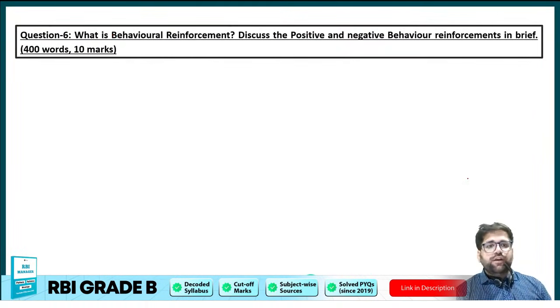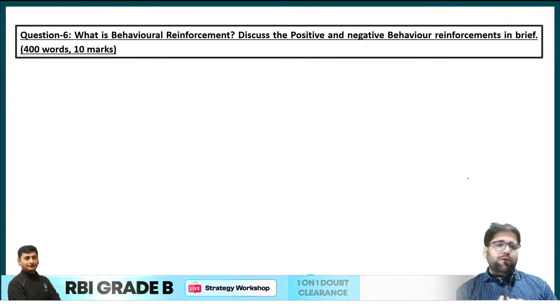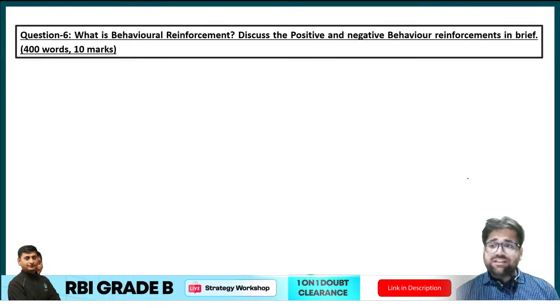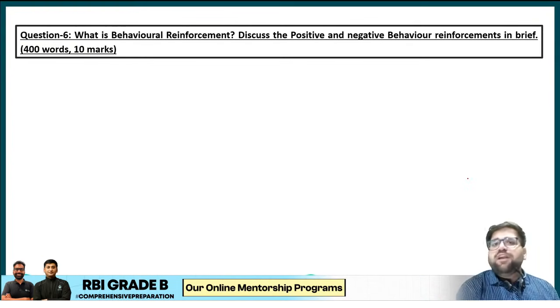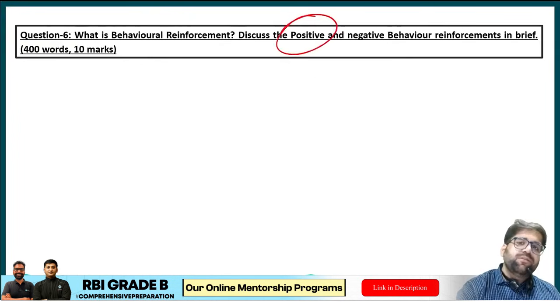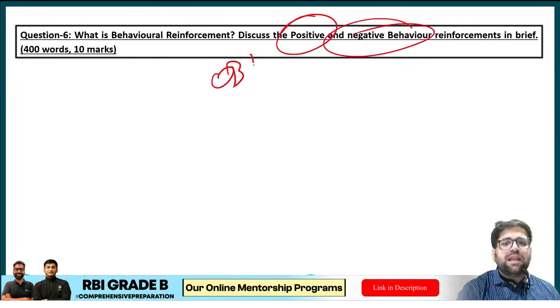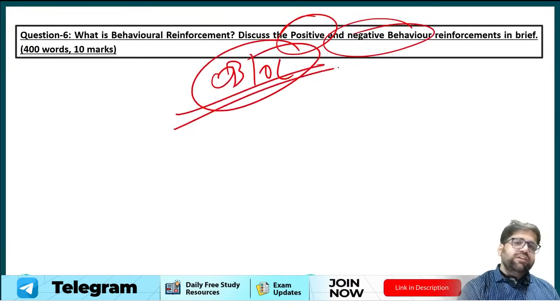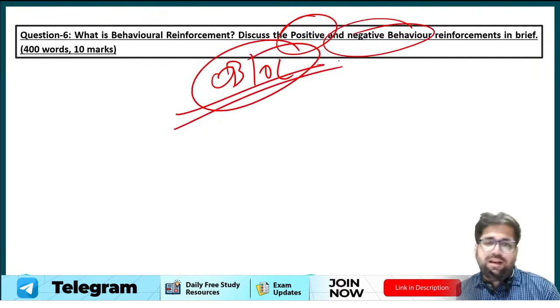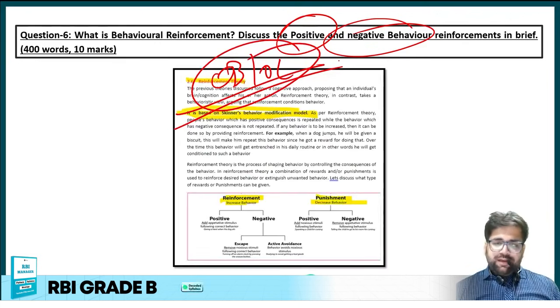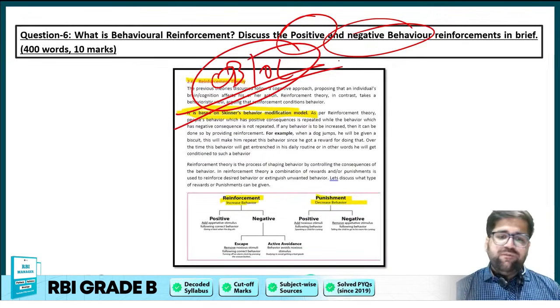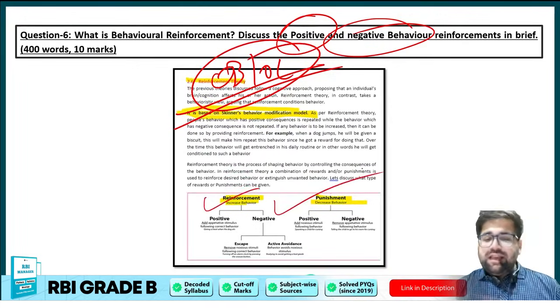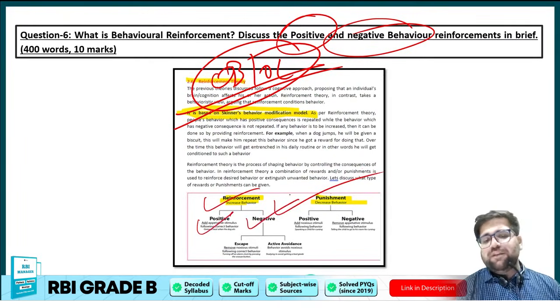Question number 6: what is behavioral reinforcement? Yes, this particular question I would say is comparatively tough because it will test you on different components. You will have to first define what is behavioral reinforcement, then you have to tell me what is positive, negative. But again, OB and OC, I am telling you, these two chapters are the new pillars of the RBI Grade B exam. Again, if you see the overall syllabus, we have briefly described what is reinforcement, how it can be positive, how it can be negative.